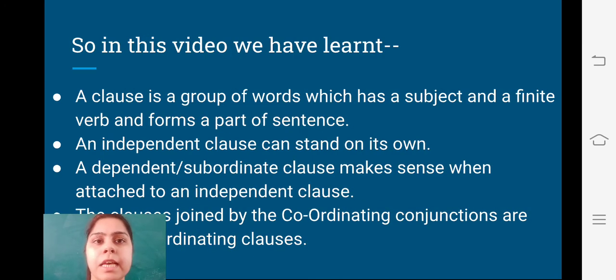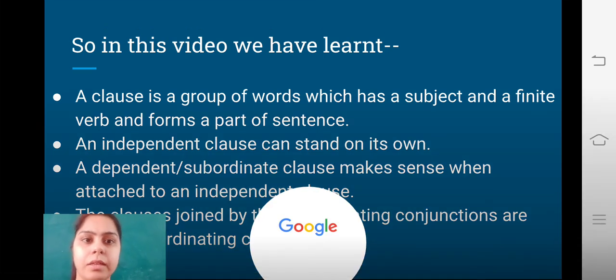So students, in this video we have learned that a clause is a group of words which has a subject and a finite verb and forms a part of a sentence. An independent clause can stand on its own. A dependent or subordinate clause makes sense when attached to an independent clause. The clauses joined by the coordinating conjunction are called coordinating clauses.